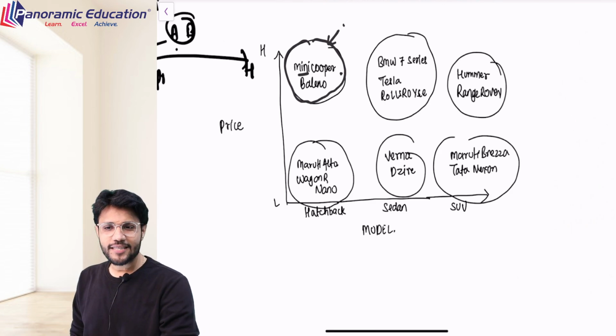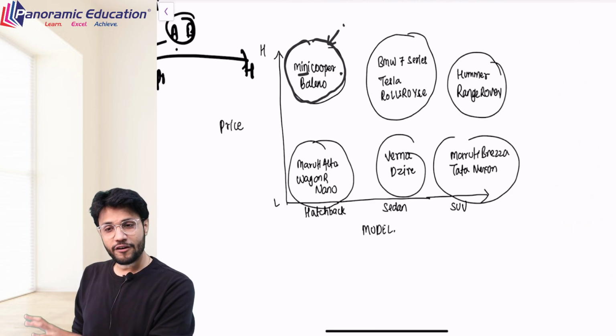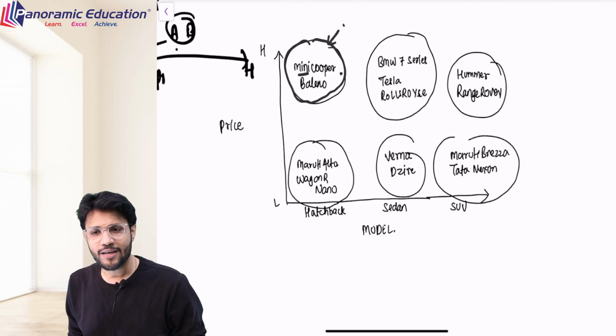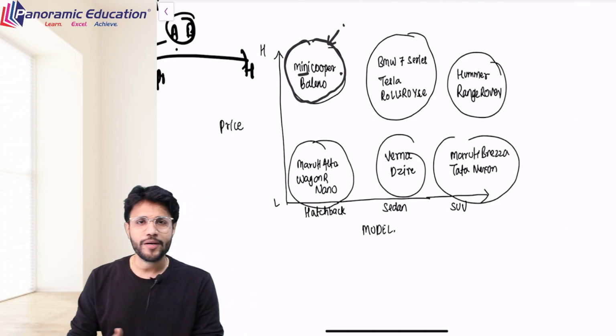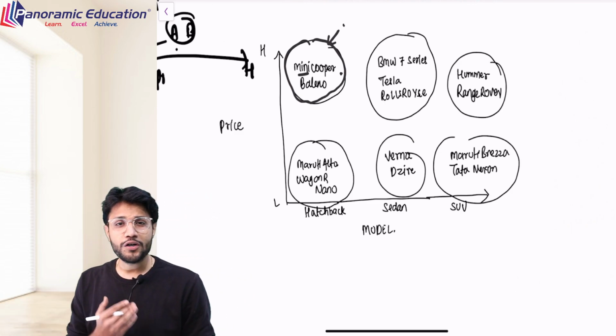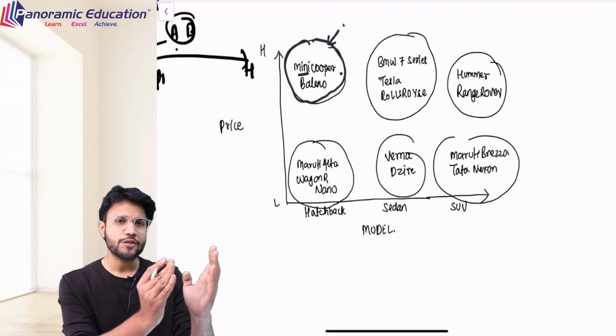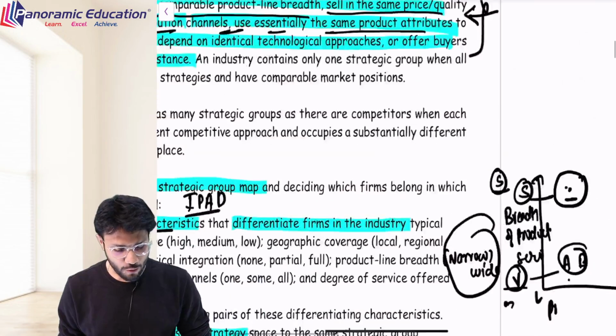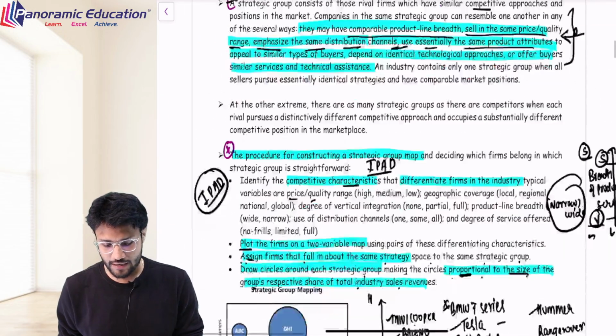So in such case, it is difficult at first glance to plot all these on the axis, but after understanding, you see that this is not the competition which we were first afraid of. My competition is this much only, right? So strategic group mapping is such a tool. Well, let's understand some points.